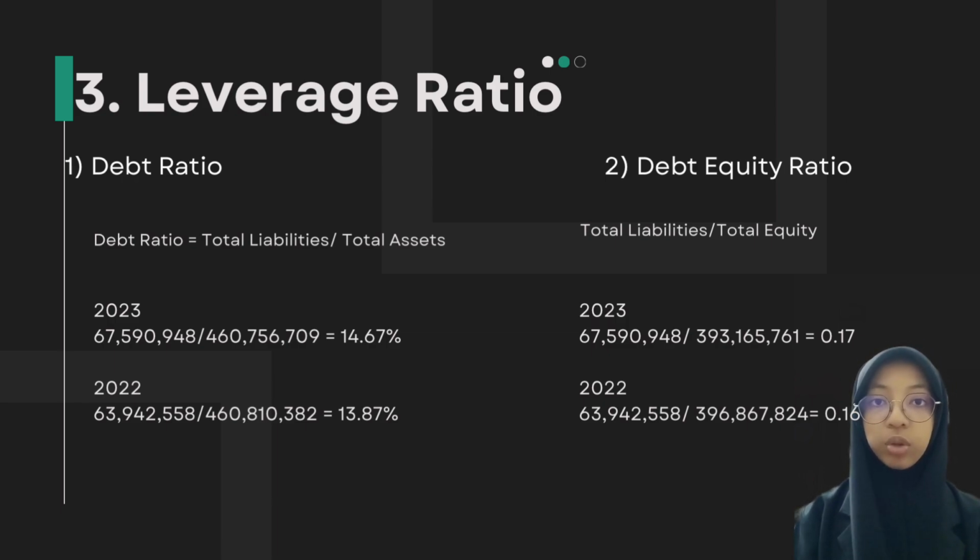The second one is debt equity ratio. To get this, we need total liability divided by total equity. For 2023, the total liability is 67,590,948 divided by 393,165,761. We get 0.17. For 2022, the total liability is 639,42558 divided by 396,867,824. Then we get 0.16.